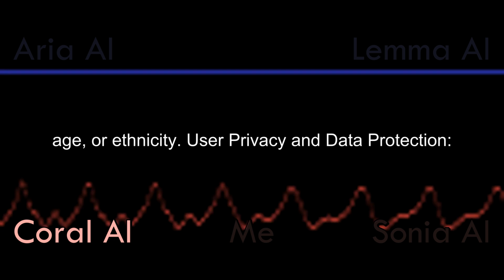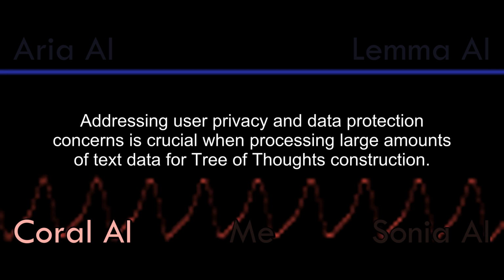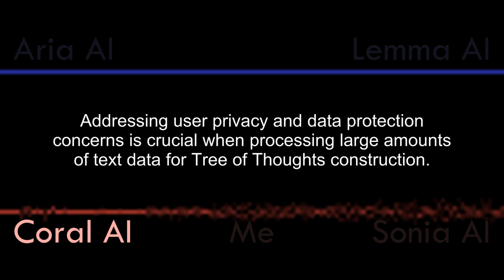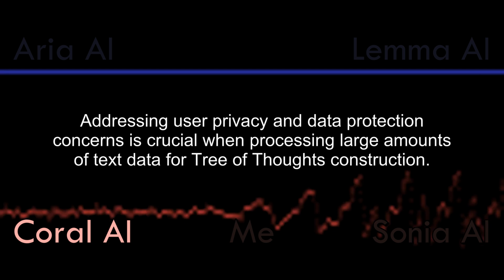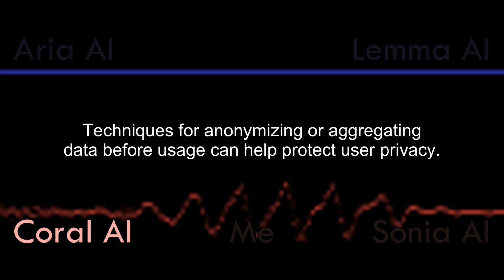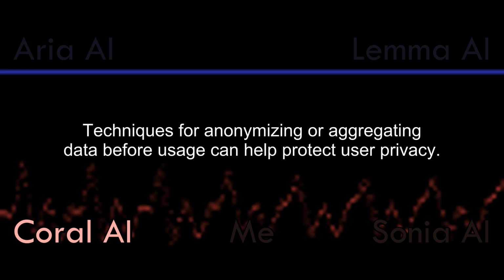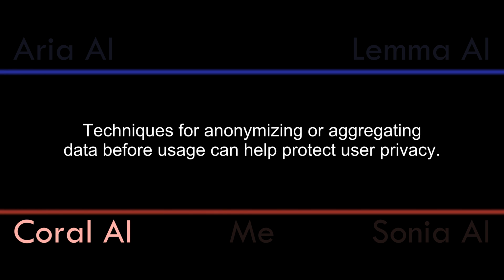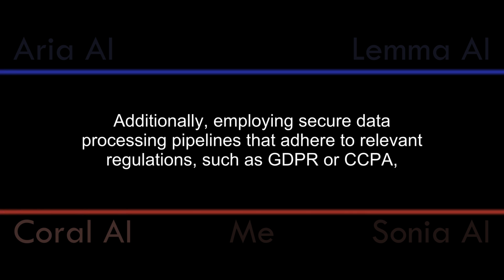User privacy and data protection. Addressing user privacy and data protection concerns is crucial when processing large amounts of text data for tree of thoughts construction. Techniques for anonymizing or aggregating data before usage can help protect user privacy.